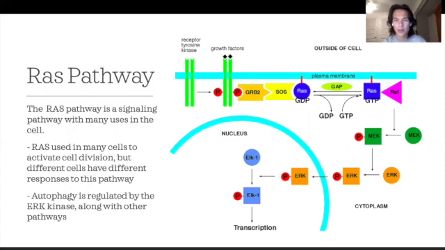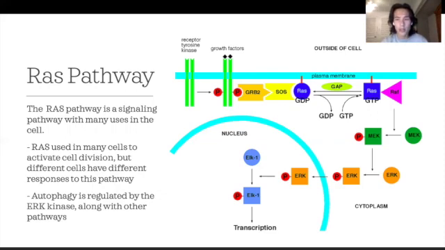And this pathway is found in pretty much every cell throughout the body. Different cells will have different effects to this pathway being activated. It kind of just depends on the cell. But the RAS pathway is a good pathway to study for us because it's prevalent in pretty much every cell.